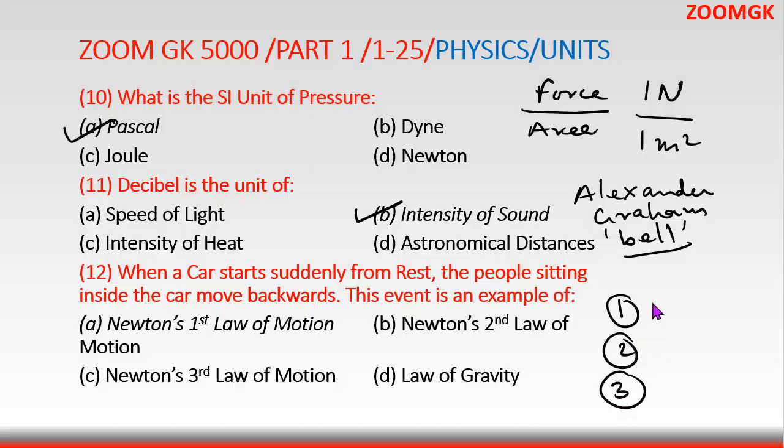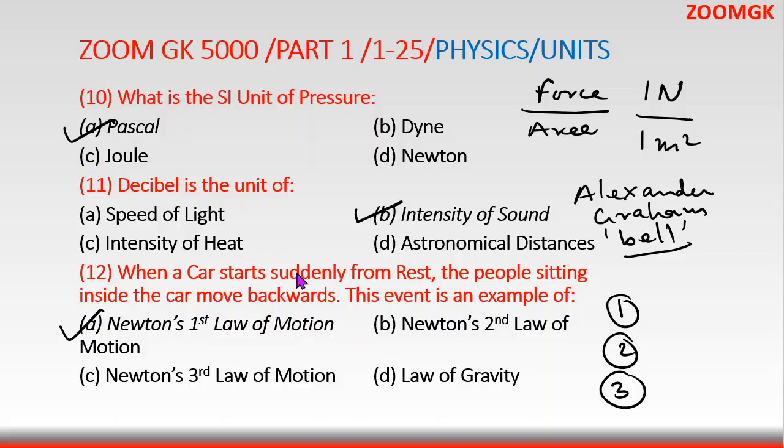I will discuss it. Newton's first law is, if there is a body which is at rest or moving at constant velocity, it will remain in its state till an external force is applied to it. That's also known as the law of inertia. And here it's because of the law of inertia, Newton's first law of motion.